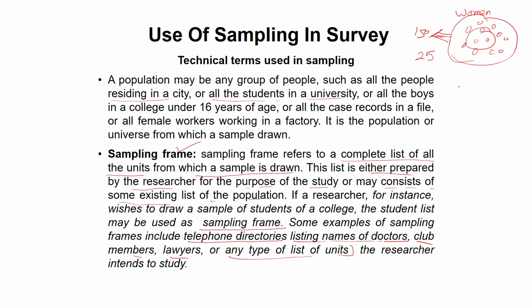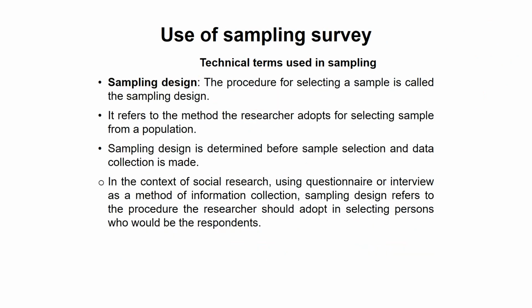For lawyers, in a particular district bar in a judicial complex, you will get a complete list of the lawyers, or in a hospital, the researcher gets a complete list of the doctors. This list is either prepared or collected by the researcher. These are known as the sampling frame.